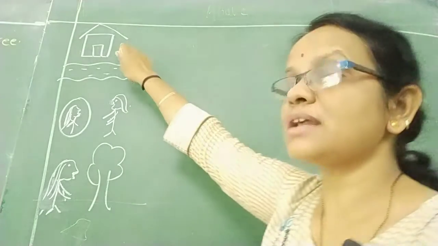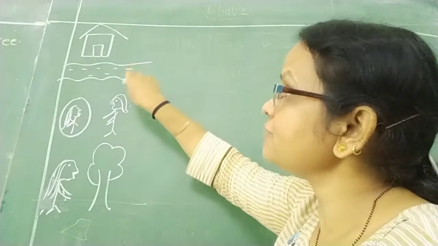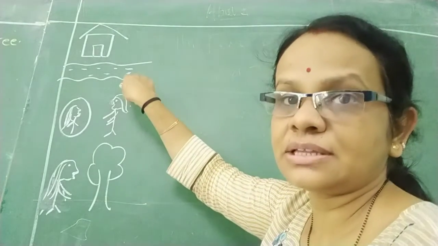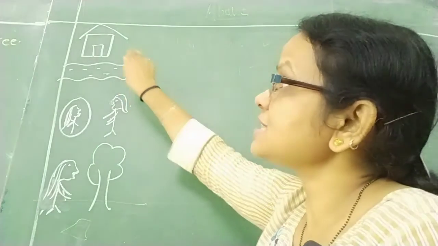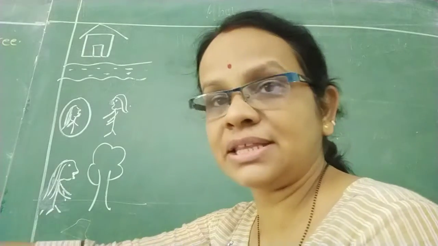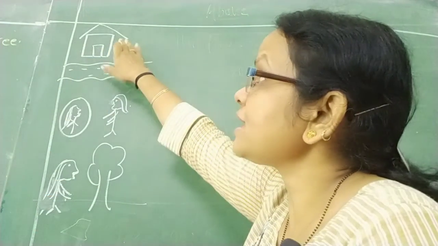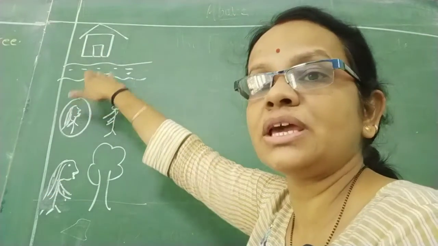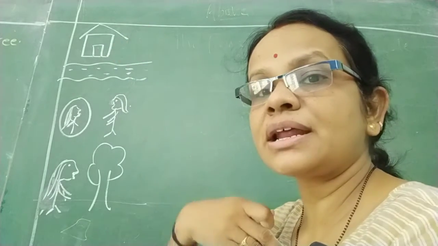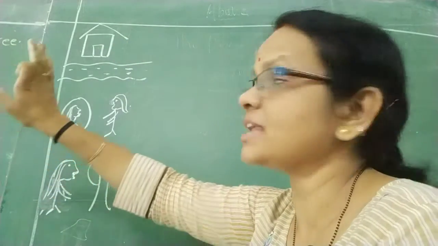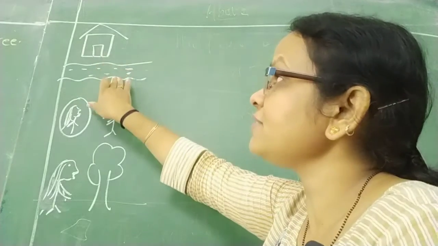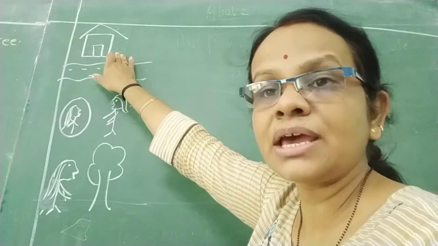Now you can see here a house is there. In front of the house the river is there, right? Flowing. So क्या लिख सकते हैं कि मेरे घर के सामने river बहती है. So what can you write? You can write a river is flowing in front of my house. मेरे घर के सामने से क्या जा रही है? River जा रही है. So we can write the river is flowing in front of my house.